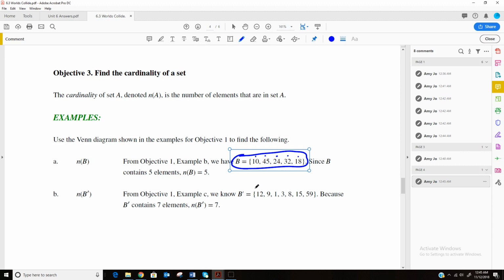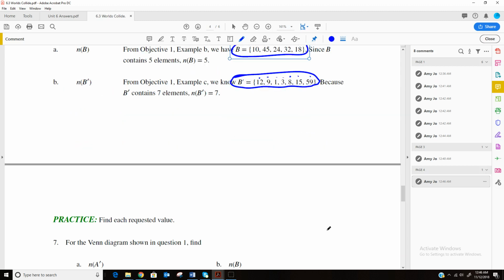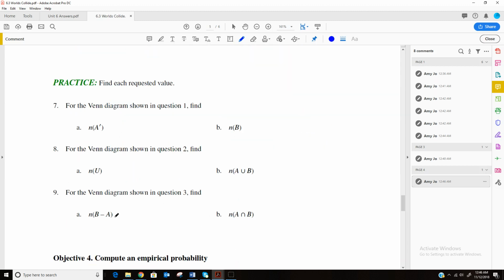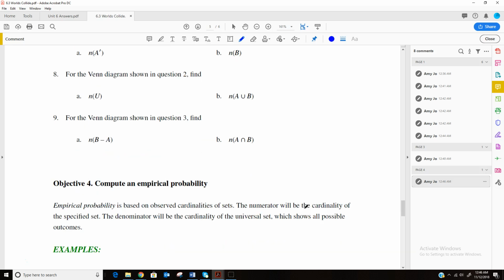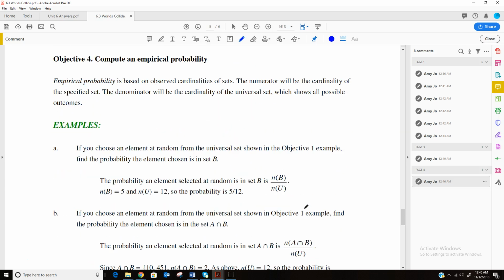Not in B, again we'd already kind of talked about, not in B is 12, 9, 1, 3, 8, 15, and 59. And so n of B not would be 7 because there's 7 things in the numbers that were listed above in that universal set that were not in B. So again, here's a set of practice problems you can try. I'd go ahead and pause the video, try these problems, check your answers, and then turn it back on for computing an empirical probability.